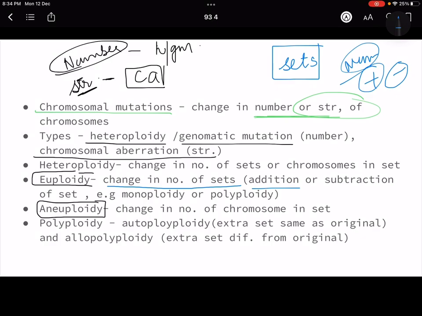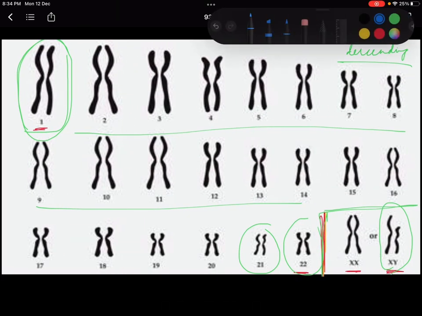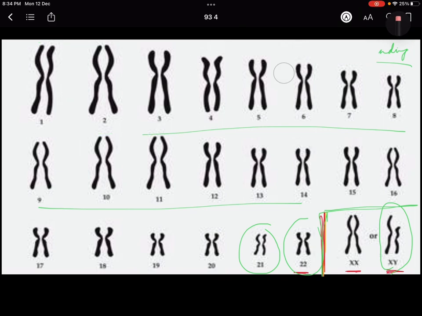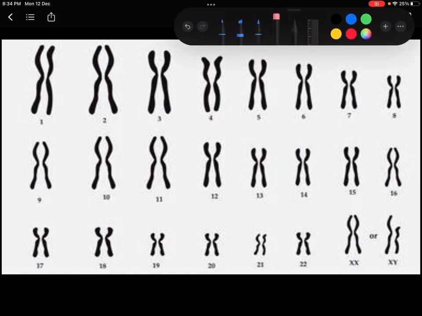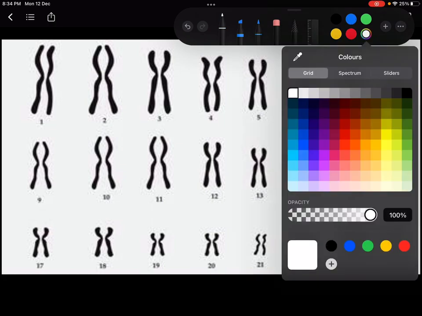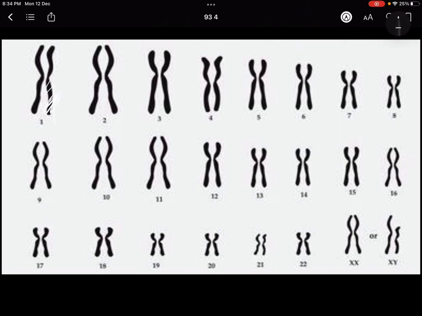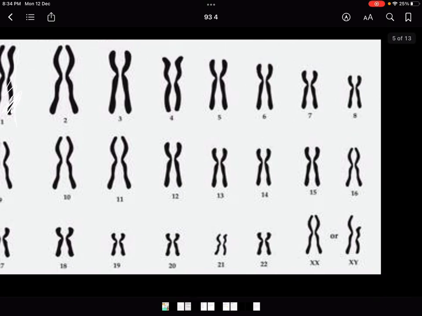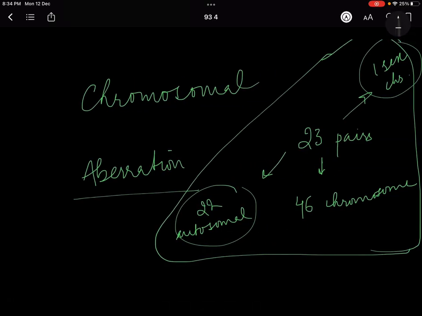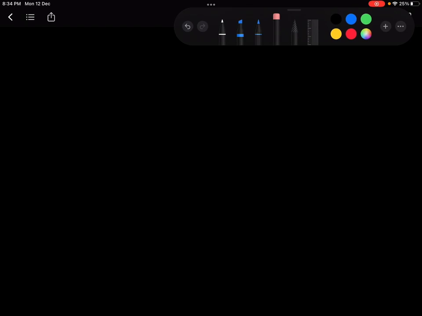Okay. So now let me give you an example. You see this normal karyotype. I am going to show this picture again and again to you, because that is how you are going to understand it. Now assume that this was the actual scenario, and now what happens in each set? Let me draw it only for you. This is the normal karyotype. You get it? Now let's make a euploidy type of karyotype. Let me first make the pictures for you.